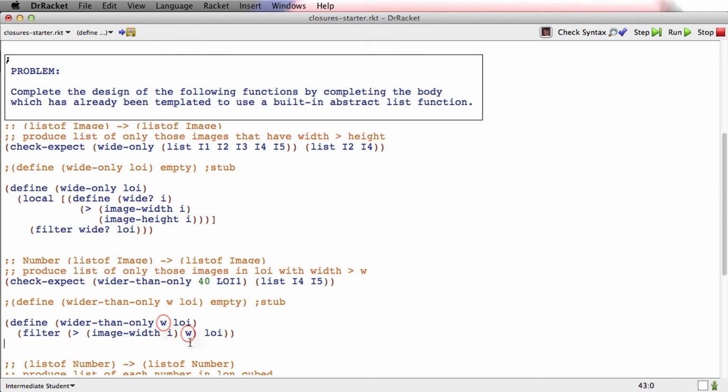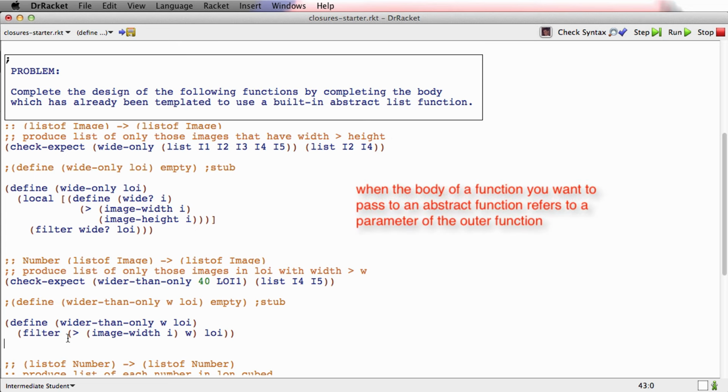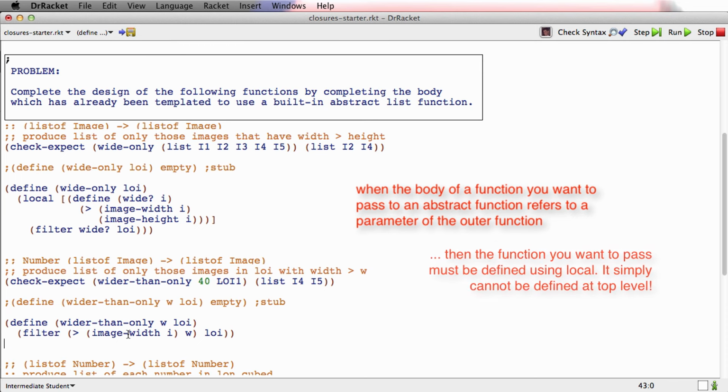It refers to W here, which is a parameter of the enclosing function. And when the body of a function that you need to pass to an abstract function makes reference to a parameter of the enclosing function, then you must define the function you pass using local. And I'll show you why.